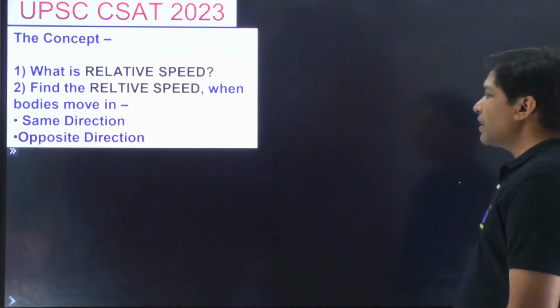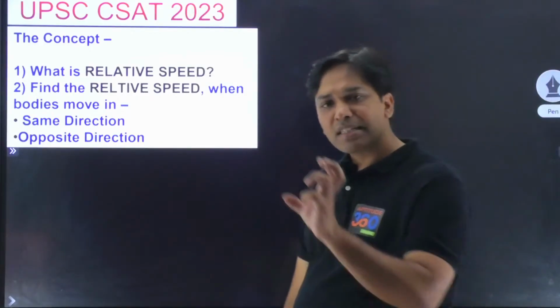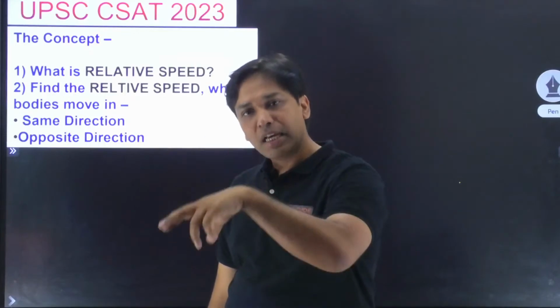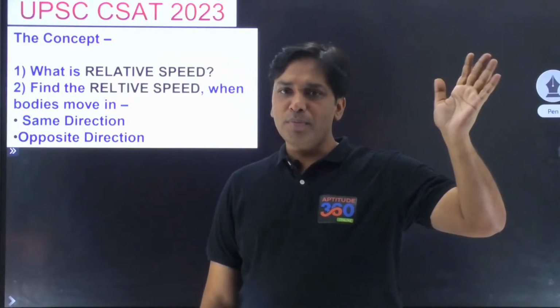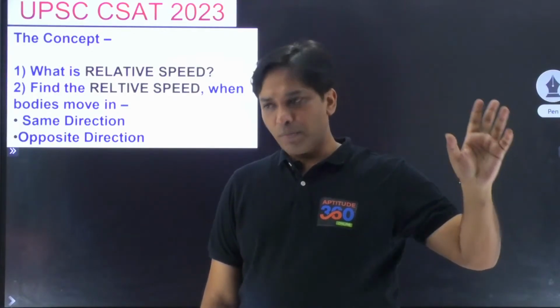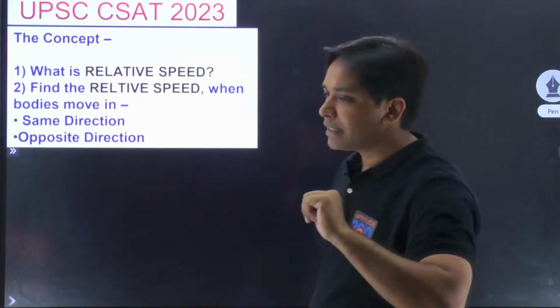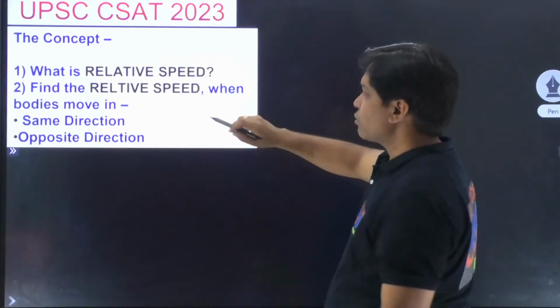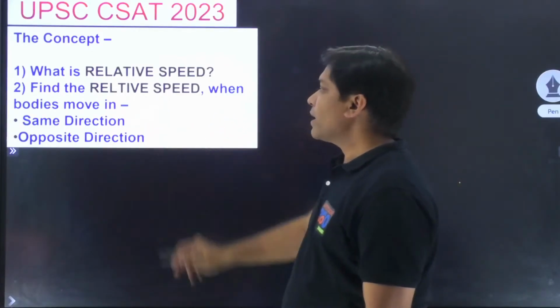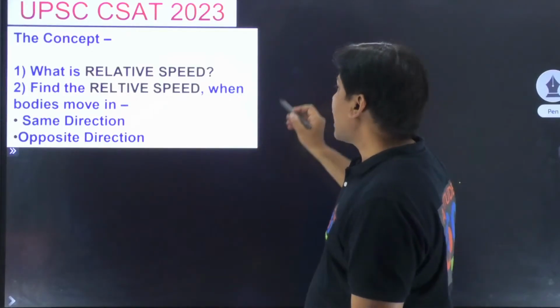Now, what is the concept of relative speed? अच्छा, relative speed से धीरे धीरे चलते चलते problems कहाँ पे move करता है? Once you understand relative speed concept, you can simplify train problems, you can simplify boat and stream problems, is it not? And अगर ऐसा है तो एक चीज समझो. I have got only two things to tell you. When bodies are moving in the same direction, तो क्या करेंगे?